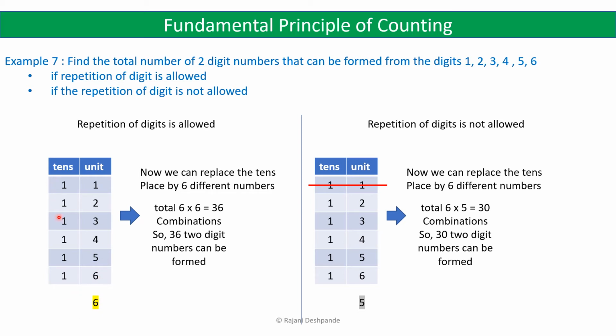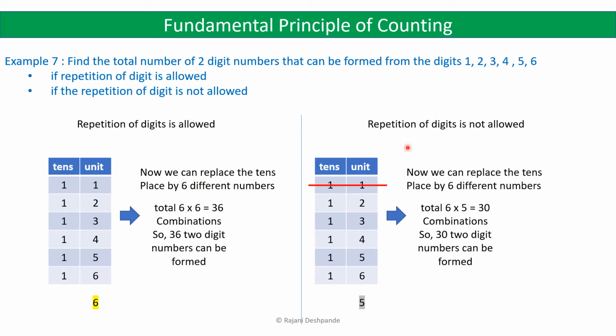So for each of the 6 choices in the tens place, we again have 6 choices for the units place. So the total number of combinations will be 6 into 6, because here you can have 1 or 2 or 3 or 4 or 5 or 6. With 1 again in the tens place, you can use any one of the digits from 1 to 6 in the units place, so you have 6 choices here. So the total combinations will be 6 into 6.